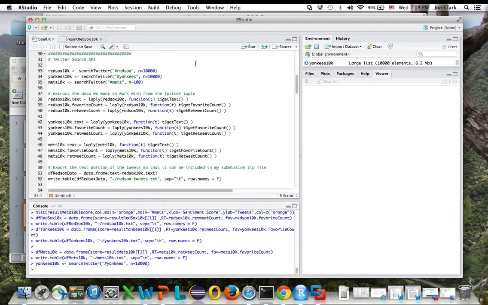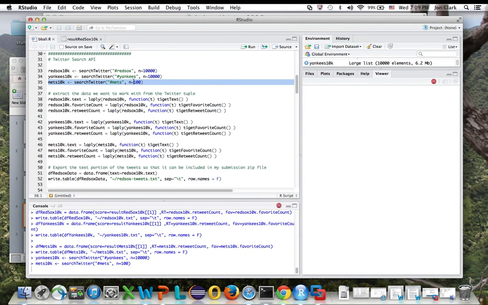I've already made a connection to Twitter in terms of OAuth and connecting to their API. Twitter requires every access to it to be authenticated through OAuth. And so I've already executed grabbing these two 10,000 tweet data sets. I'm going to show you grabbing the Mets data set. I'm only grabbing 100 tweets in this particular case because I don't want it to take too much time during our demo, but you see it came back fairly quickly.